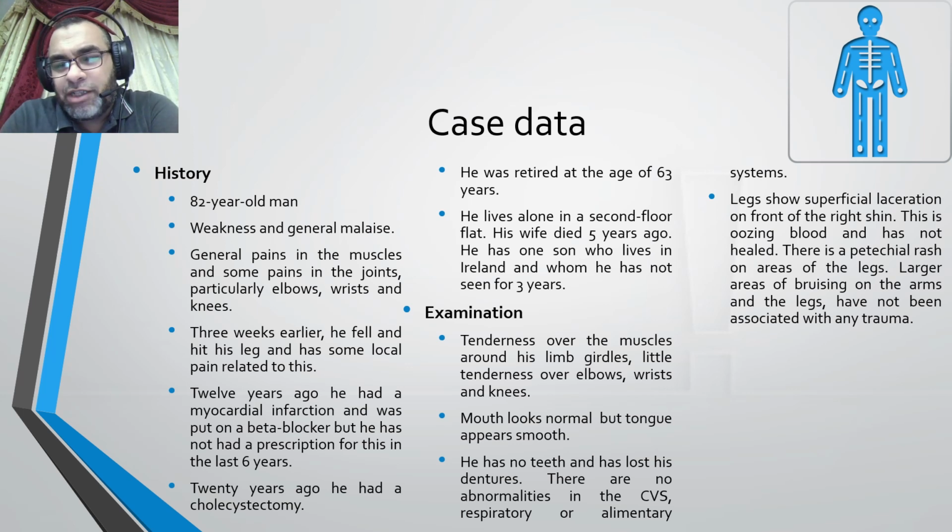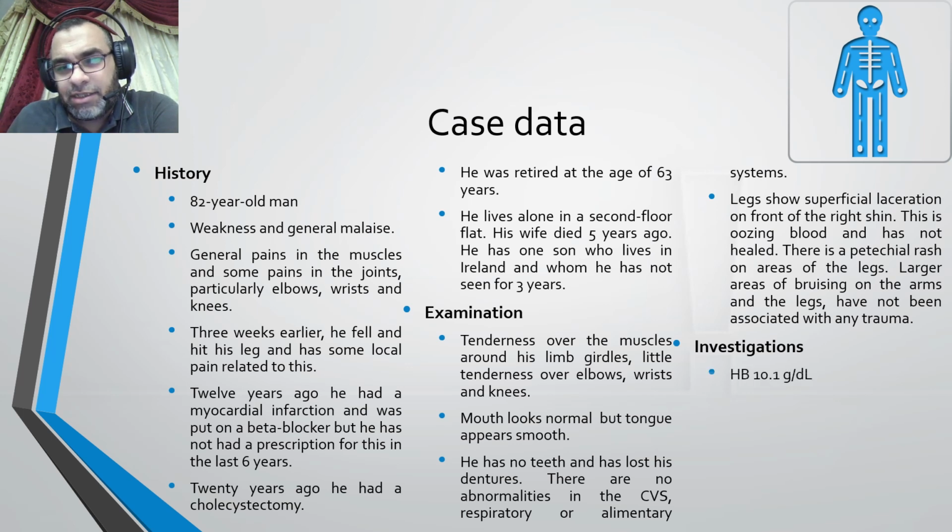Legs show superficial lacerations on the front of the right shin. This is oozing blood and has not healed. There is a petechial rash on areas of the leg. Larger areas of bruising on the arms and legs have not been associated with any trauma.